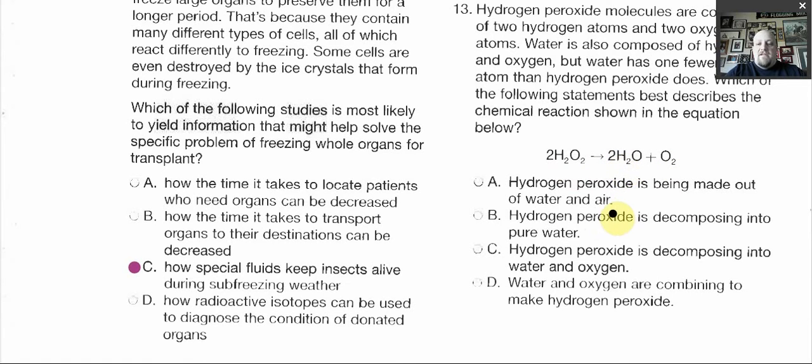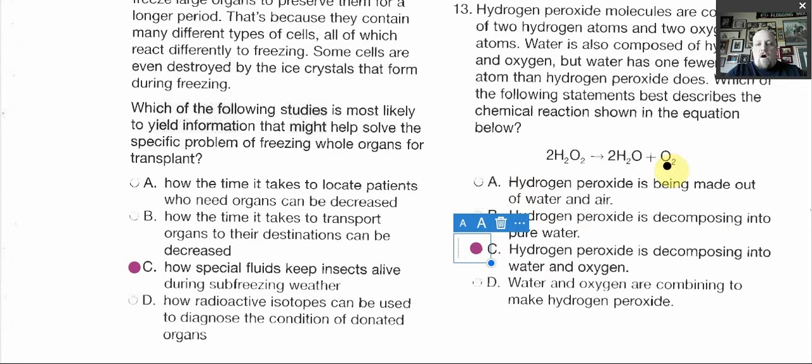Hydrogen peroxide is being made out of water and air. The arrow right there tells us it's breaking down, so it's not being made out of these. If this arrow was switched, then that would be correct. Hydrogen peroxide is decomposing into pure water. We have water here, but we also have oxygen too, so that's not correct either. It's decomposing into water and oxygen.